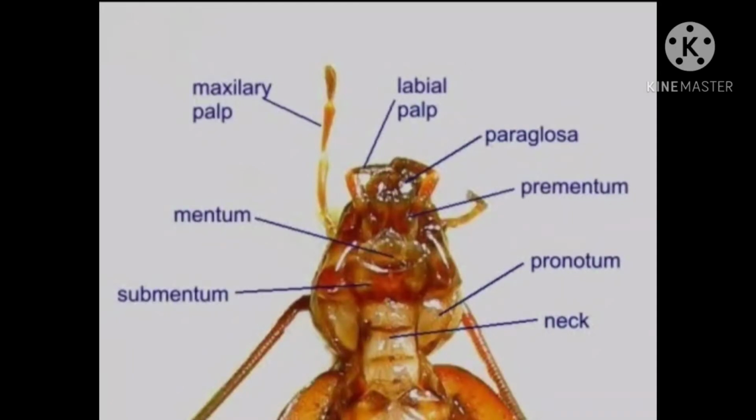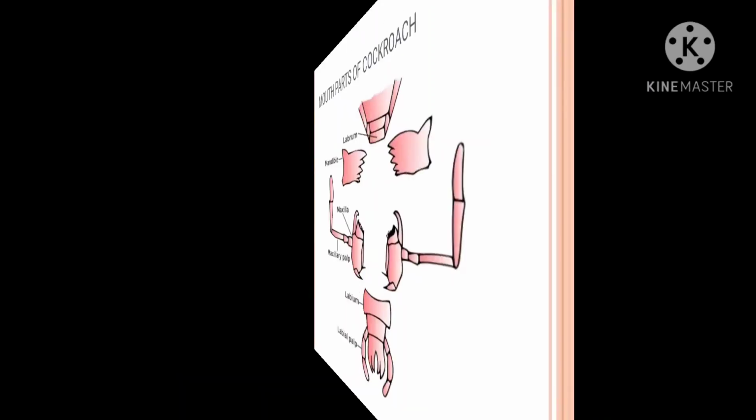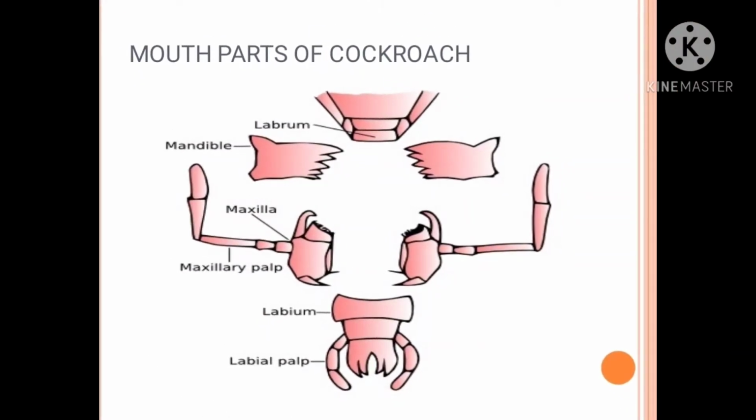It is bounded by chewing and biting type mouth parts. These are movable, segmented appendages which assist in ingestion of food. These mouth parts are divided into the labrum, mandibles, maxillae, labium and hypopharynx. We will see in detail in the next lecture related to the mouth parts.